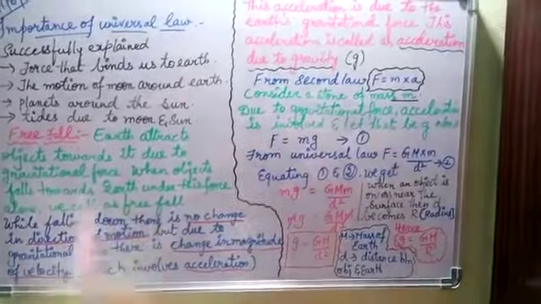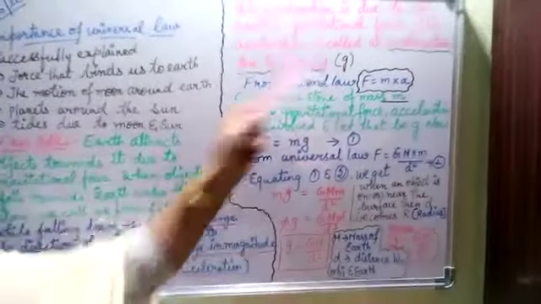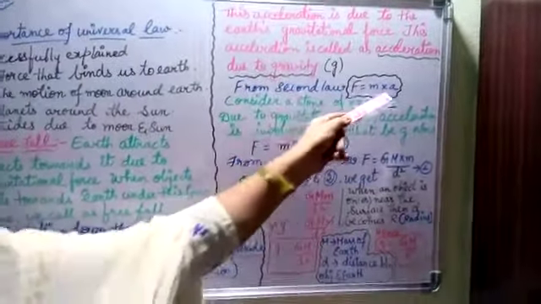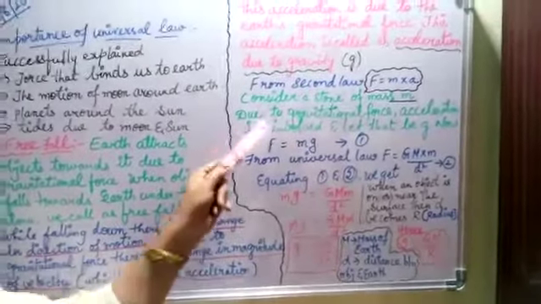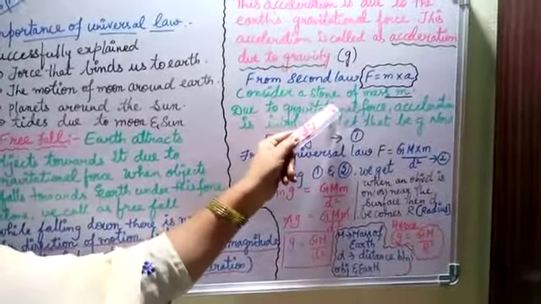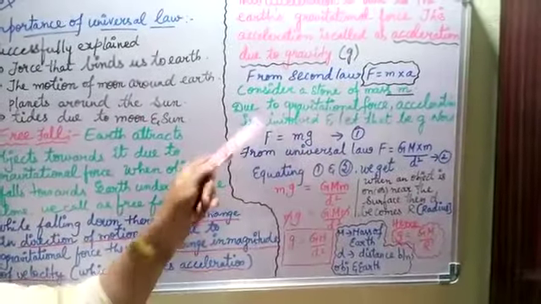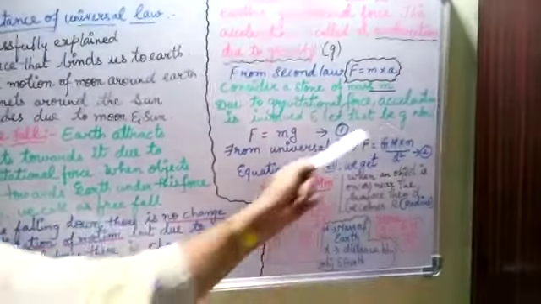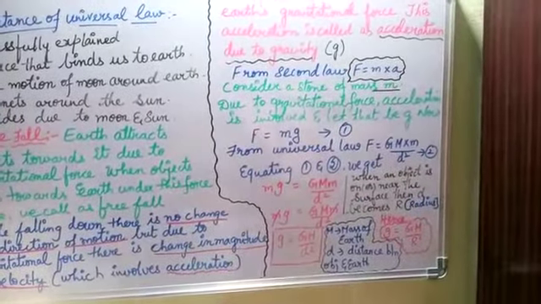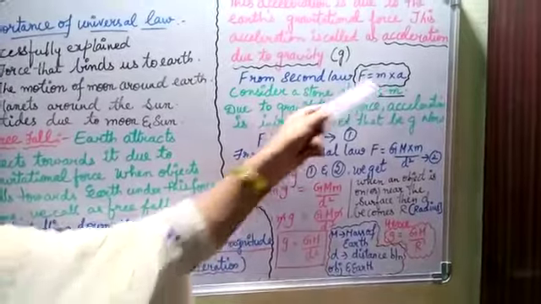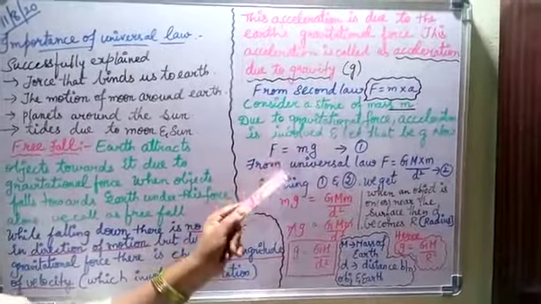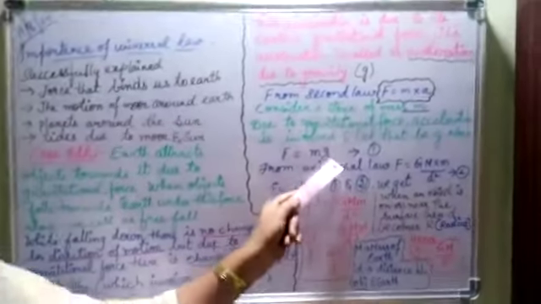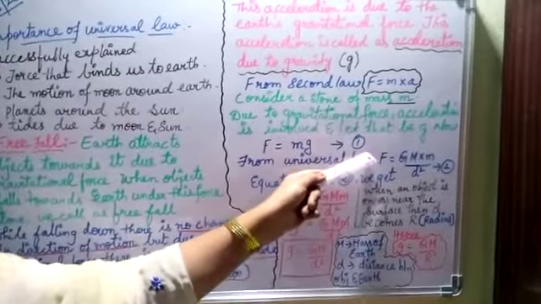Now let us go for the derivation. It's very easy, children. So, derivation of acceleration due to gravity. We know Newton's second law, that is F is equal to ma. So consider a stone, and let us take the mass of the stone as m. Due to the gravitational force, we know that acceleration is involved. So let the acceleration be small g. Now substitute this g in place of a, the acceleration, in F is equal to ma. So now the equation becomes F is equal to mg. Instead of a, we are writing g now. So this will be your equation 1.